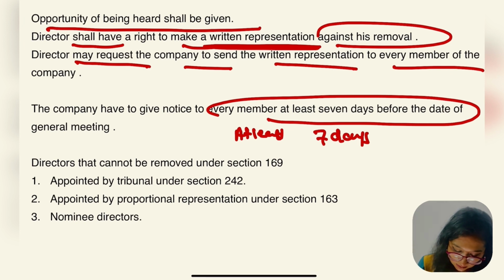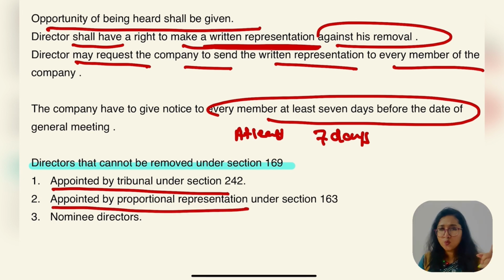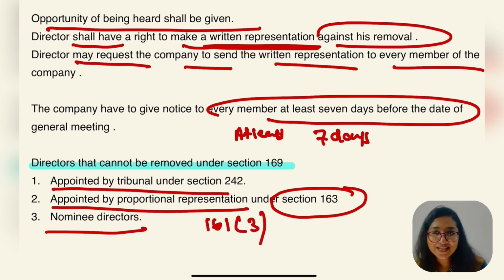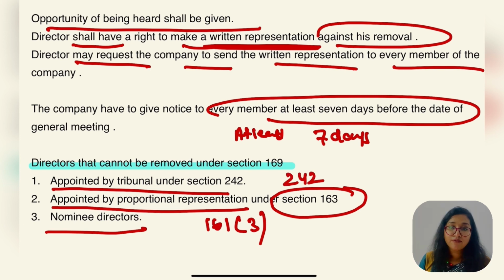Now, directors that cannot be removed. This is the main thing, this could be asked in an MCQ even. Directors that cannot be removed under section 169 are: a director appointed by the tribunal under section 242, a director appointed by proportional representation under section 163, or a nominee director appointed by a financial institution under section 161(3).